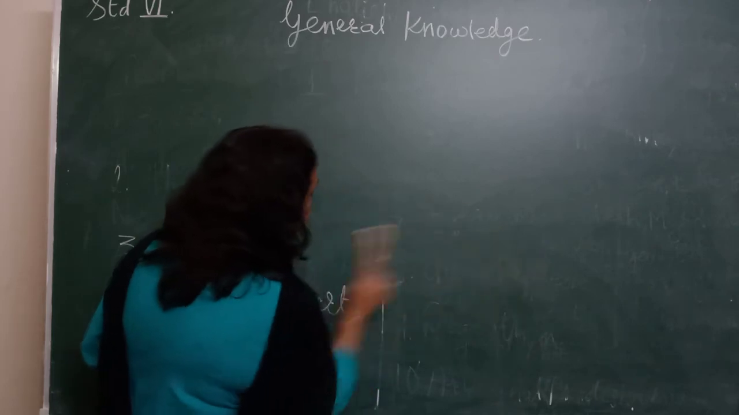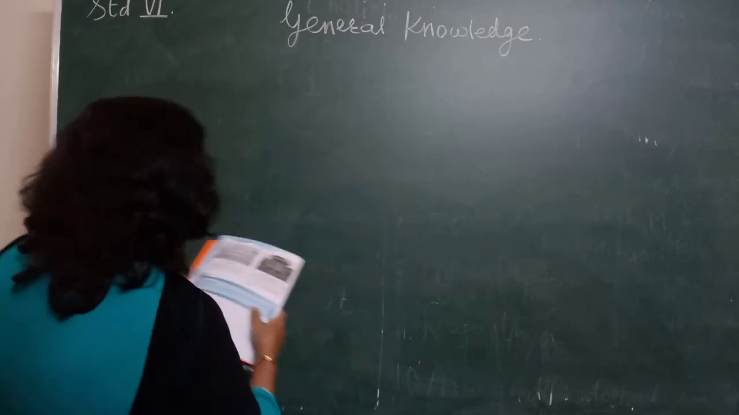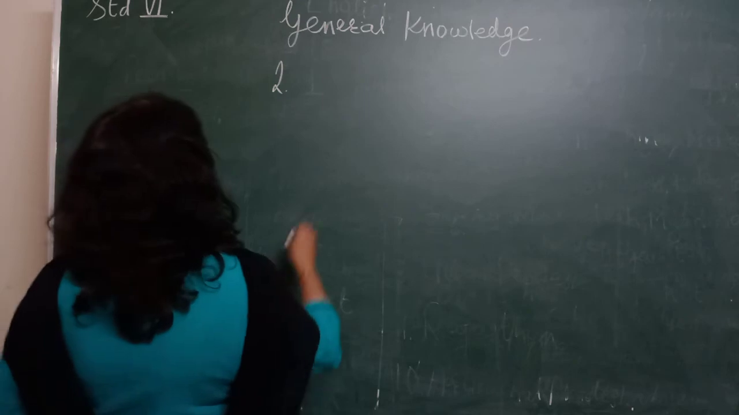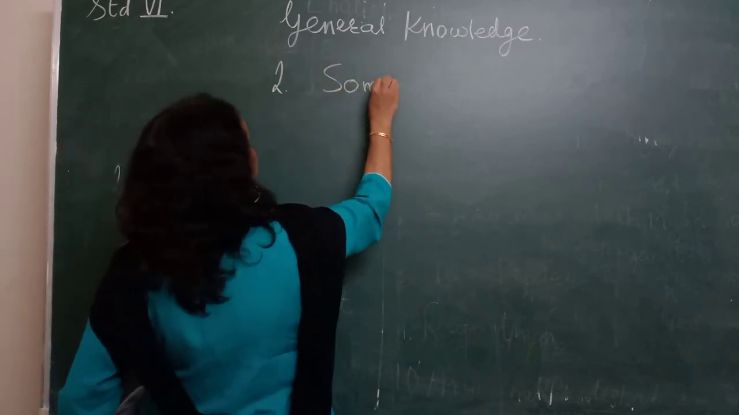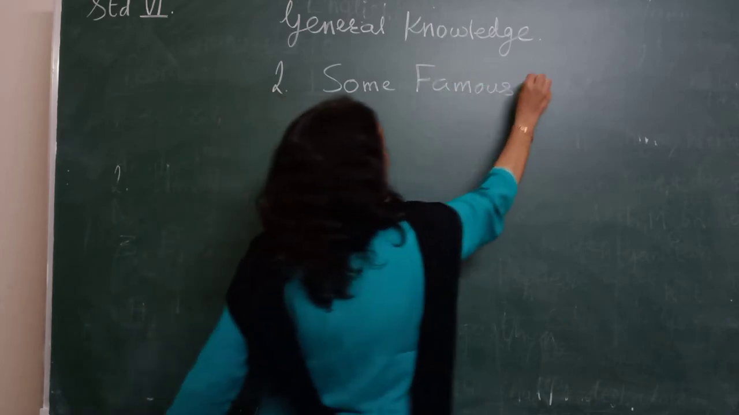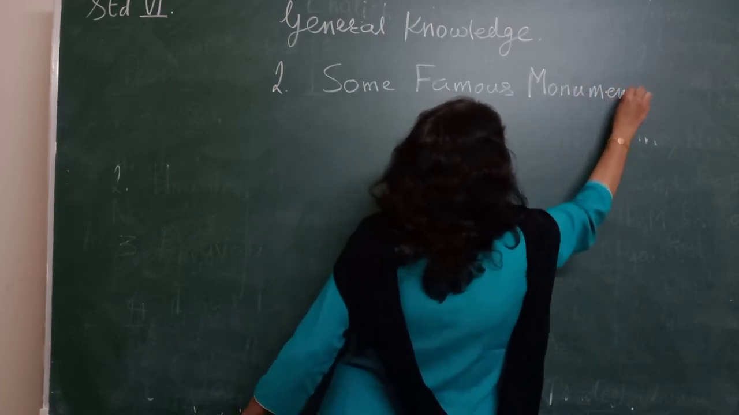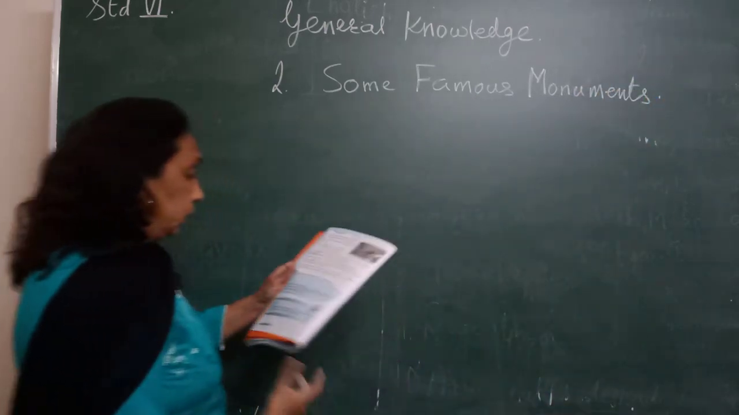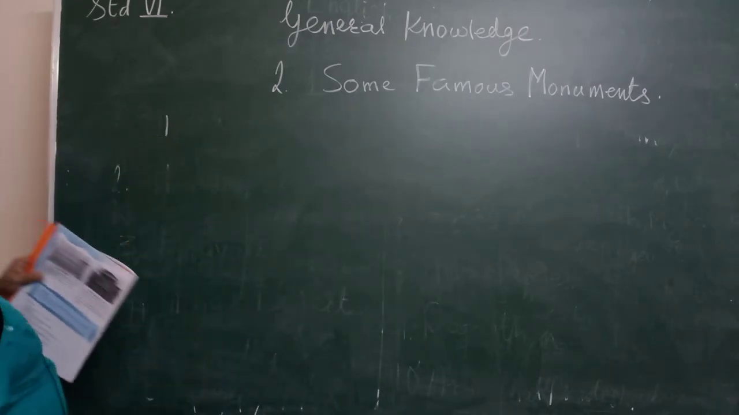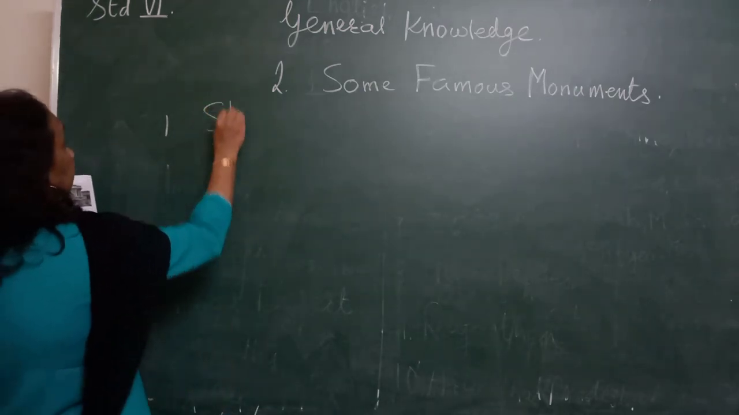First and second lessons are there for the unit test. Okay, students, remember this. What is the second lesson? Some famous monuments. Now, here, what is the first answer? Who built the Red Fort in Delhi? First answer is Shah Jahan, right? S capital.